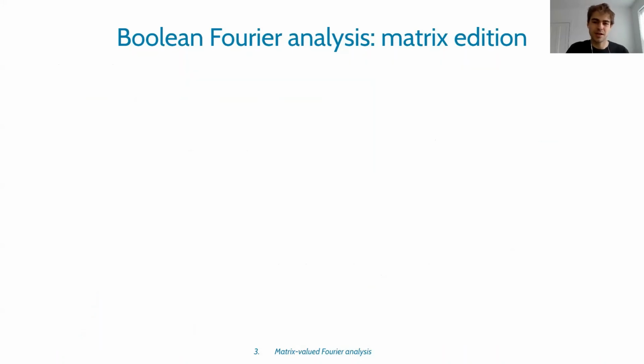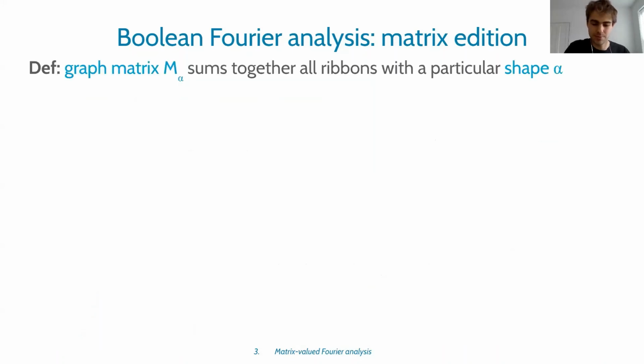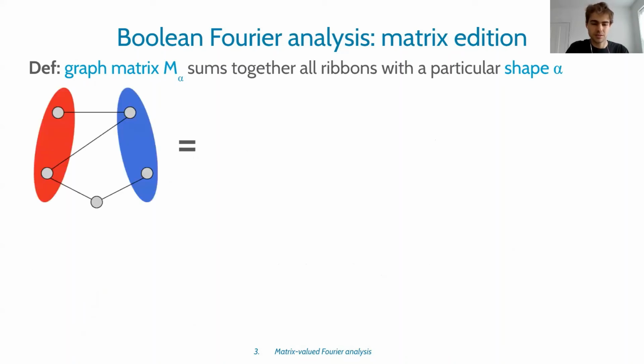So now the next not so obvious step is to group these ribbons together into what we call graph matrices. So a graph matrix, M sub alpha, is the sum of all ribbons with a particular shape, alpha. That is, we collect together the ribbons based on their isomorphism class. Let me explain what this means.